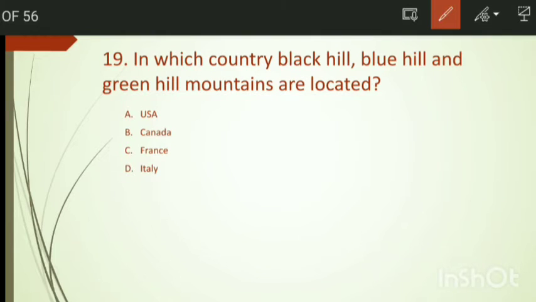Question number 19. In which country are the Black Hill, Blue Hill, and Green Hill mountains located? We have the options USA, Canada, France, and Italy. So we have the right answer, USA.